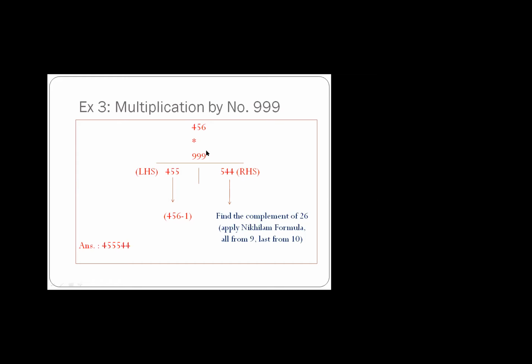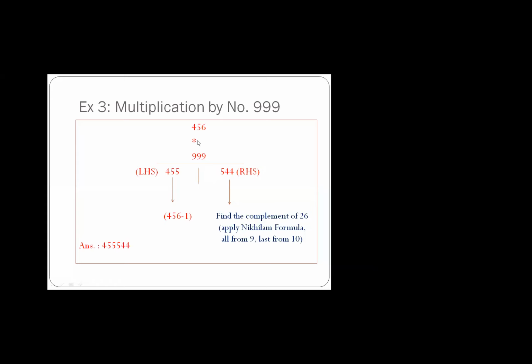अब आपको कैसे करना है? Forget 999. आप 999 को भूल जाइए. ठीक है? रूहान, क्लियर है ना बेटा? Thumbs up कर दीजिए if it is clear. I can see you. Are you getting? Okay. Now what we have to do? Subtract 1 from the left hand side. So 456 minus 1 will be 455, right? Right. And what will be the right hand side?